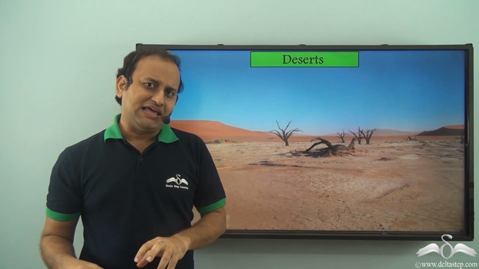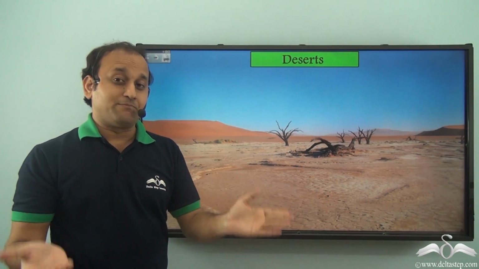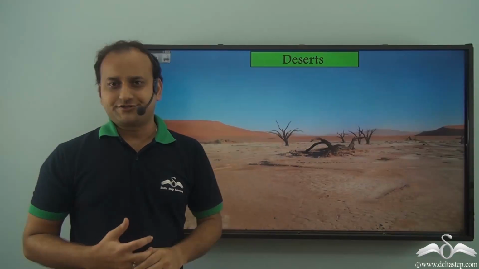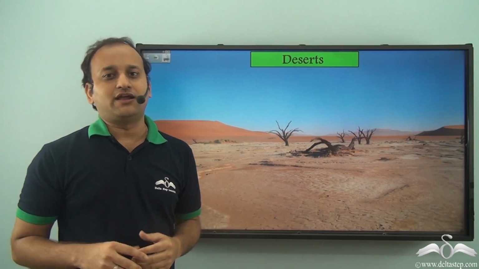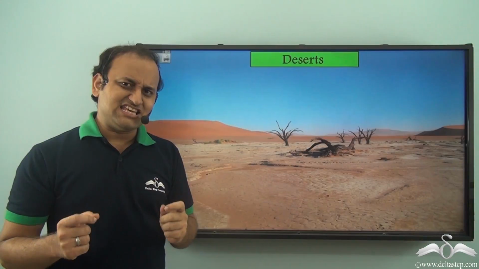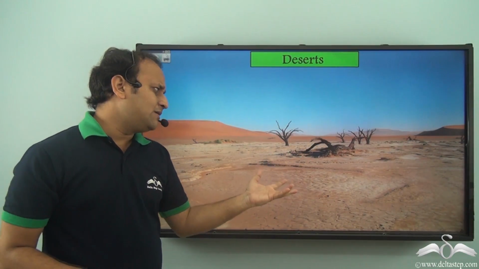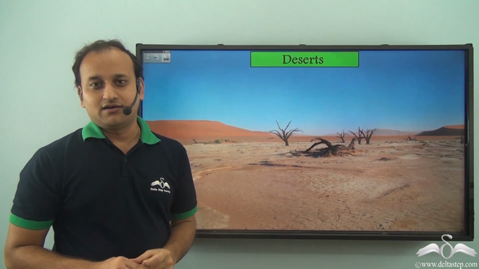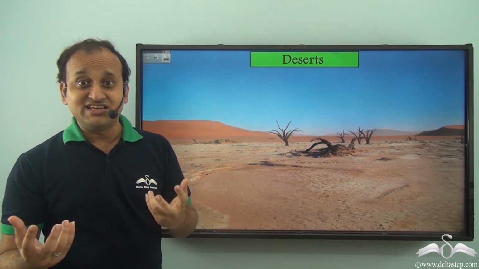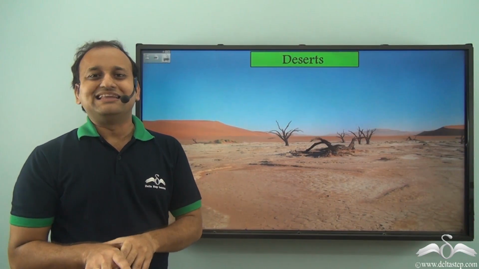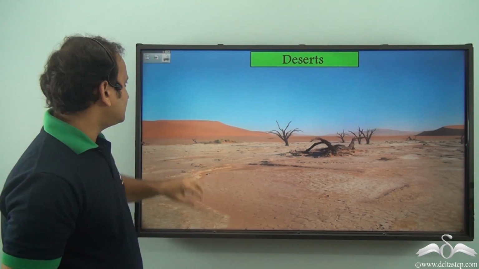Now, apart from the plains, there is another area which is also flat, but usually is not preferred by both humans and animals to live. Well, they are the deserts. Now, deserts are a very different area because they receive very less rainfall. And as a result, they are very dry. And so, none of the green plants usually can survive in this area. Even we humans and animals need water, right? And they do not get any rainfall. As a result, they are very difficult to live in.